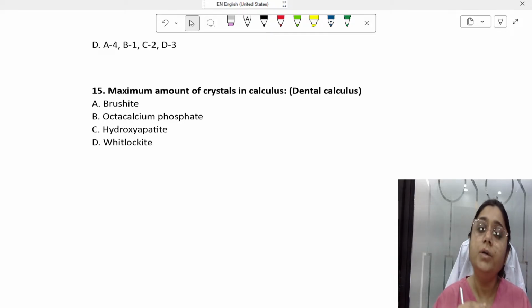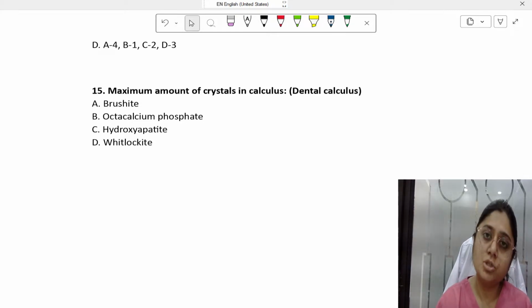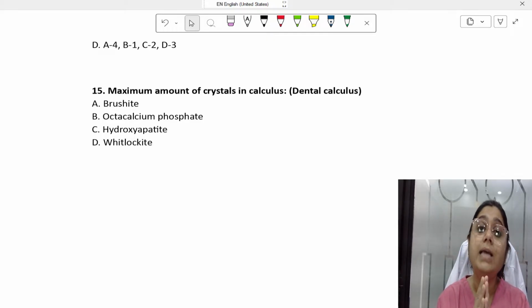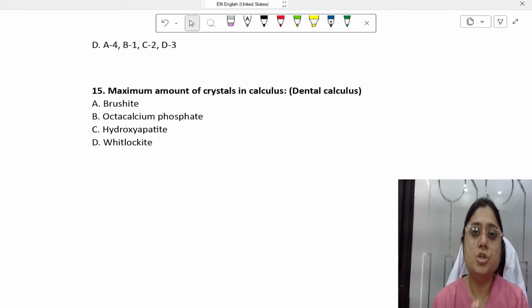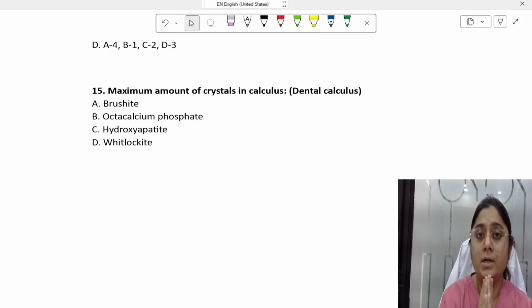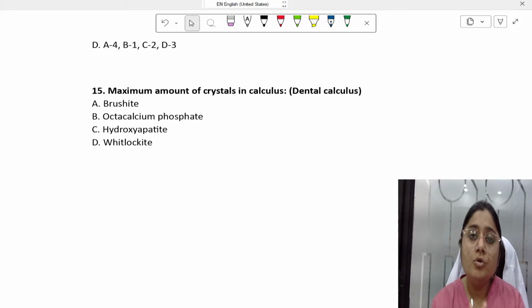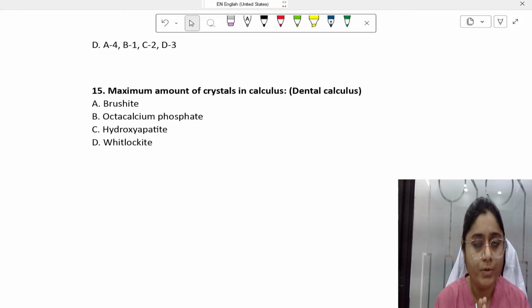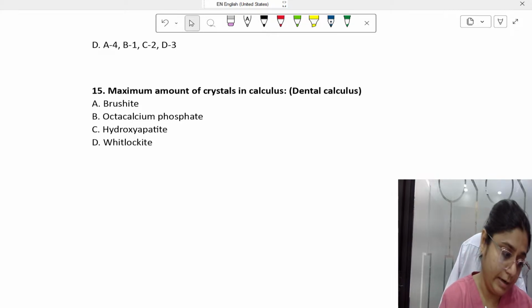You should know which crystalline structure is predominant in supragingival and subgingival calculus. In both, hydroxyapatite is predominant. After hydroxyapatite, in subgingival calculus, magnesium whitlockite is very predominant. Other things are not that important in dental calculus, but composition is very, very important, guys.